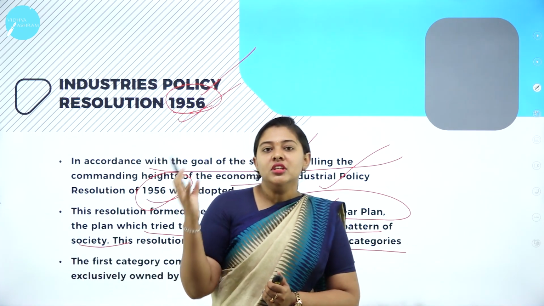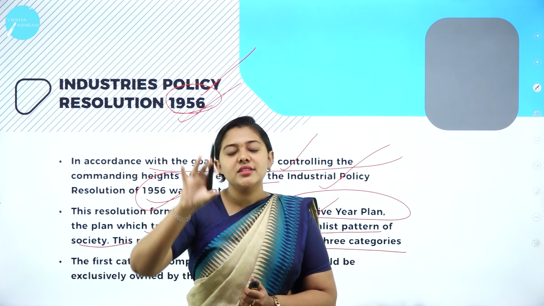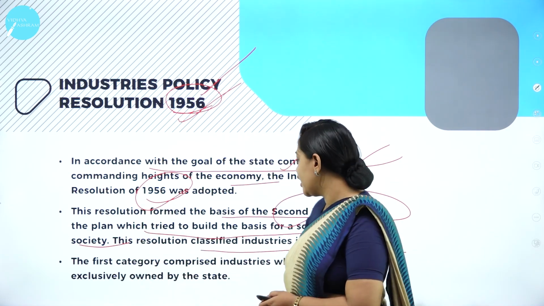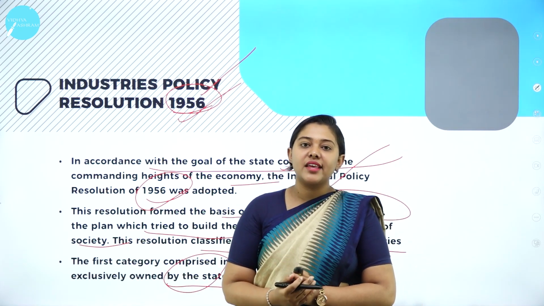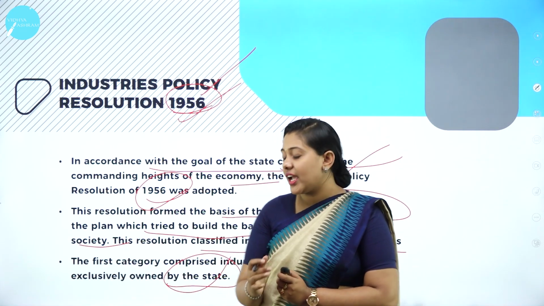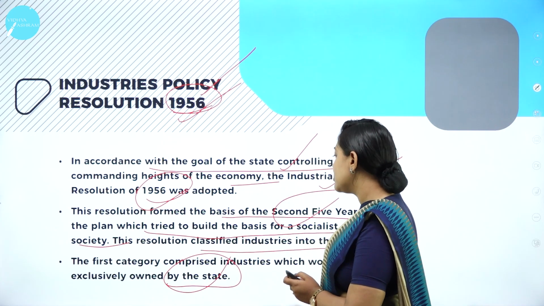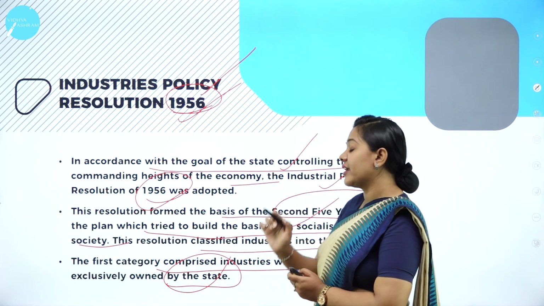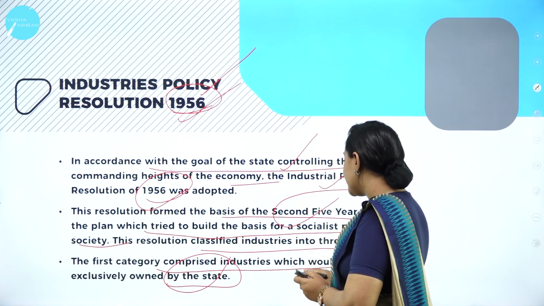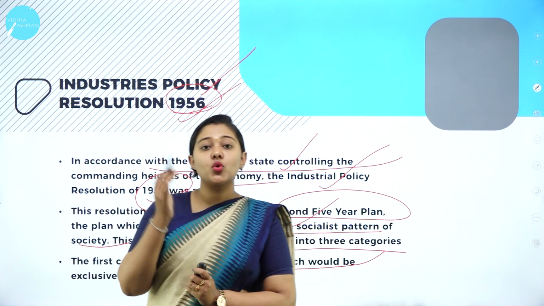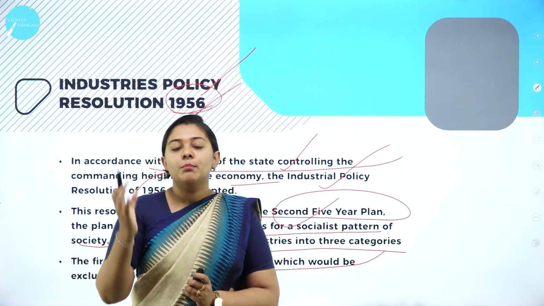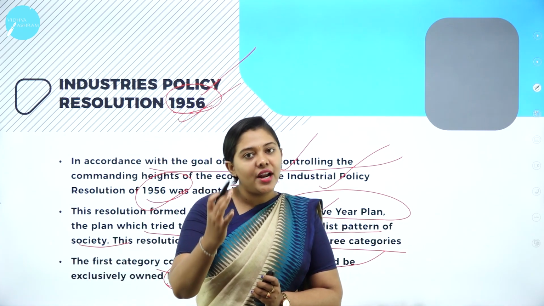So this resolution classified the entire industries into 3 categories. The first category is owned by the state. It is nothing but the public sector. The first category comprised industry which would be exclusively owned by the state, which means a public sector undertaking.